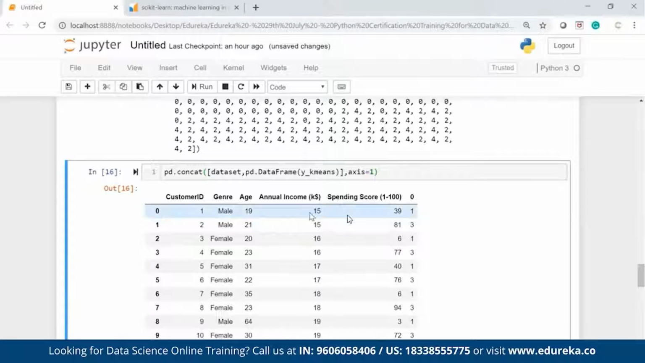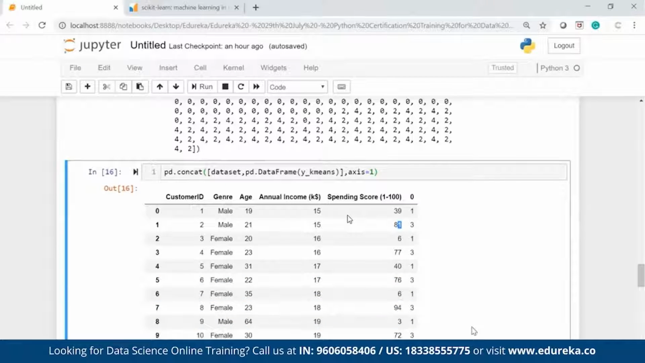And I can see from here the salary is less, spending score is less, belongs to cluster number 2. You can see customer number 3 also, her salary is less, and the spending score is also less. She belongs to cluster number 2 as well. So from here I can clearly see how customers are segregated based on salary and spending score. You see, my salary is less but spending score is high, cluster number. So that is how you can put that in a single table.